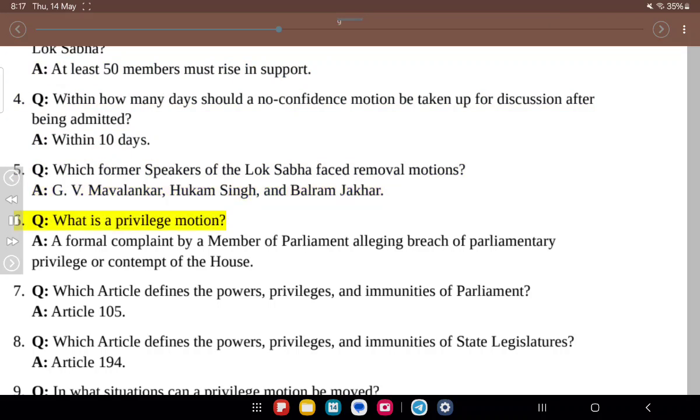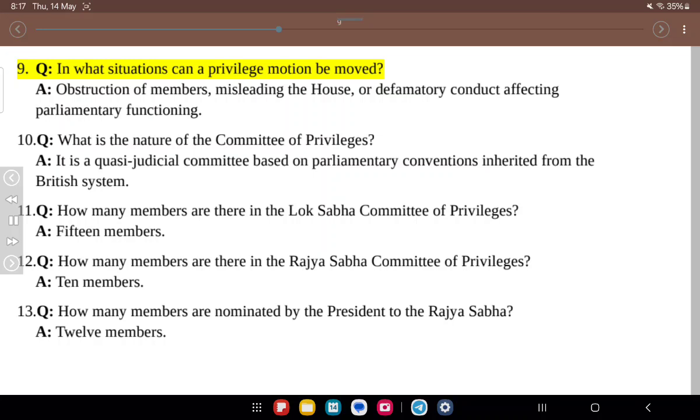6. Q. What is a privilege motion? A formal complaint by a member of Parliament alleging breach of parliamentary privilege or contempt of the House. 7. Q. Which article defines the powers, privileges, and immunities of Parliament? A. Article 105. 8. Q. Which article defines the powers, privileges, and immunities of state legislatures? A. Article 194. 9. Q. In what situations can a privilege motion be moved?